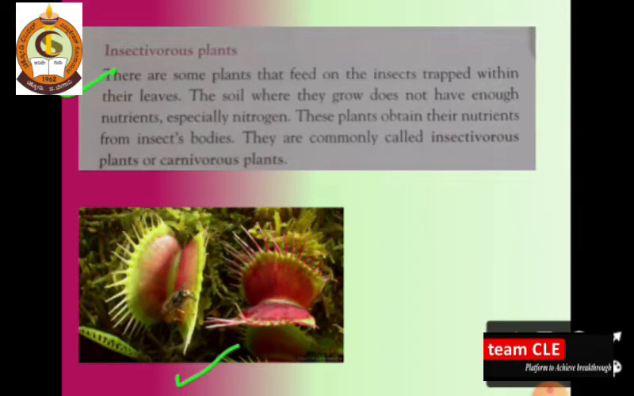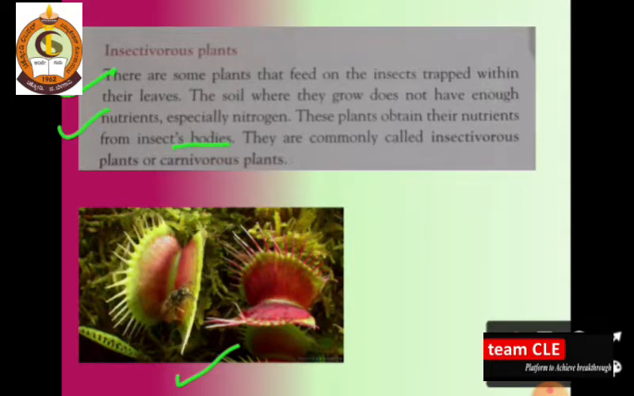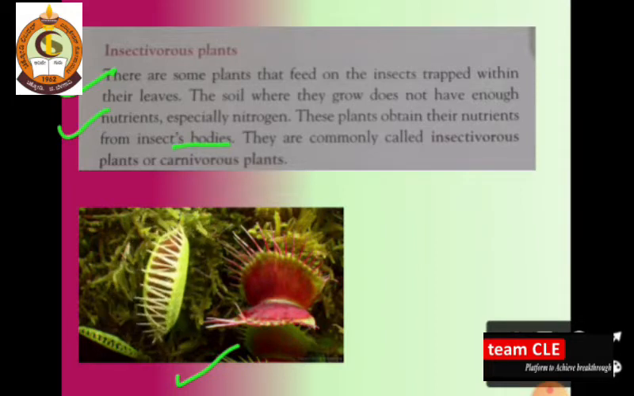What do you mean by this? What is the need of trapping these insects? Because the soil where they grow does not have enough nutrition, especially nitrogen. So these plants obtain their nutrition from the insects' bodies. Some plants, if they do not get a proper amount of nutrition, especially nitrogen, which they require for growth and development, so what happens?